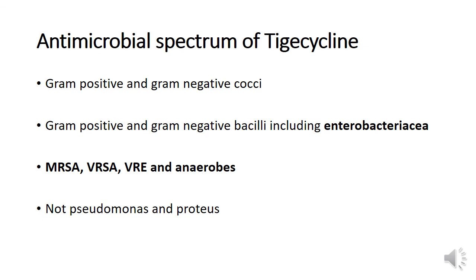So antimicrobial spectrum of tigecycline, it has the broadest spectrum. It includes most of the gram positive and gram negative cocci, most of the gram positive and gram negative bacilli, including Enterobacteriaceae, methicillin resistant Staphylococcus aureus, vancomycin resistant Staphylococcus aureus, vancomycin resistant Enterococcus, and even anaerobes. But Pseudomonas and Proteus, which are Enterobacteriaceae, are not inhibited by tigecycline.